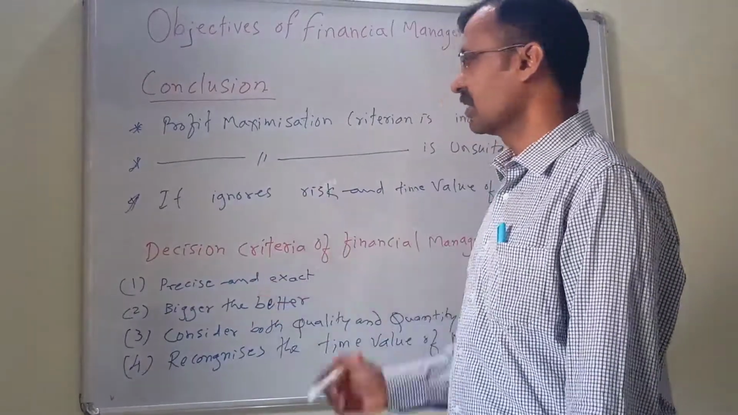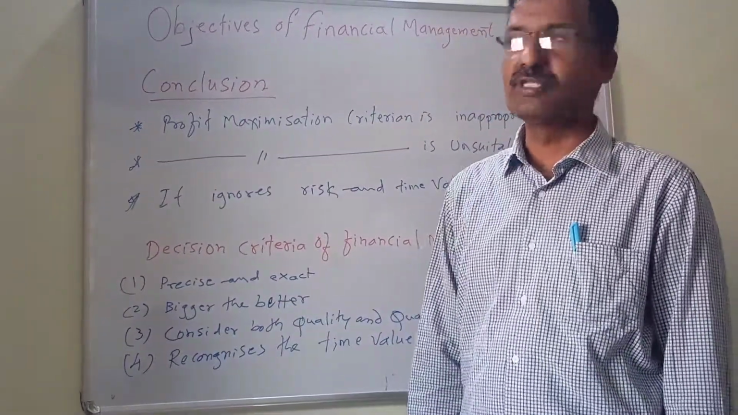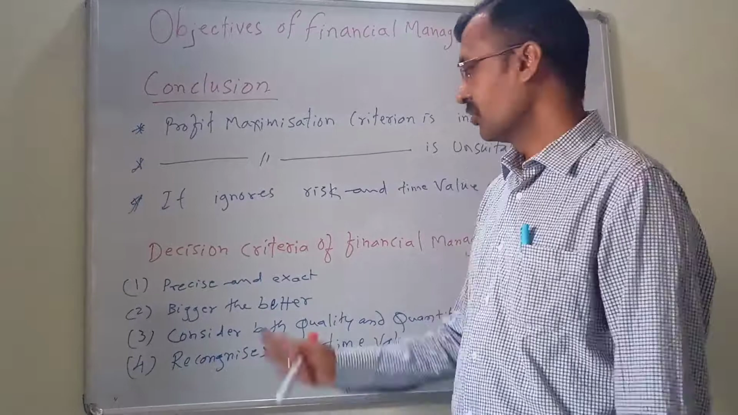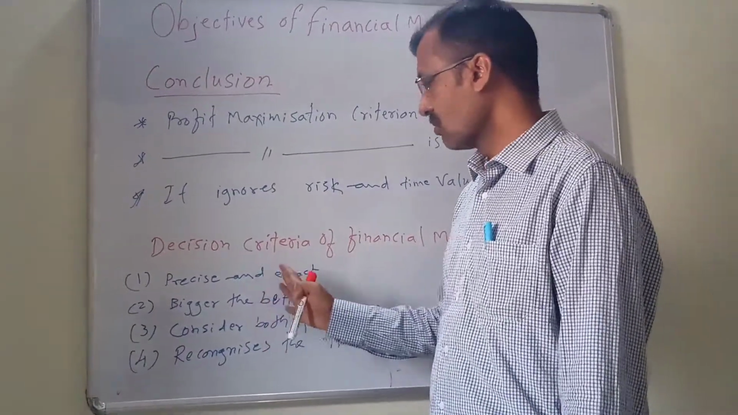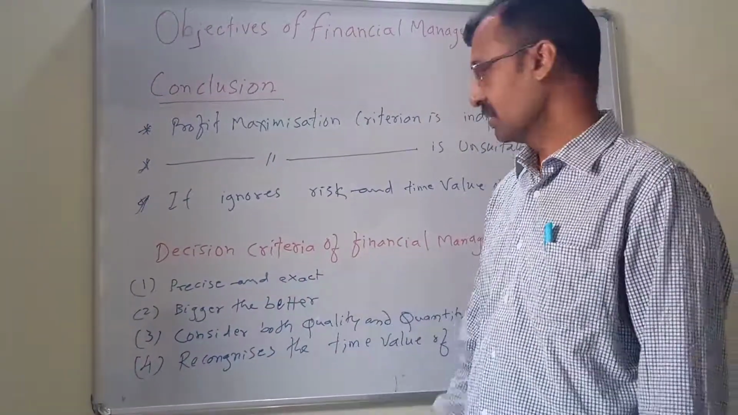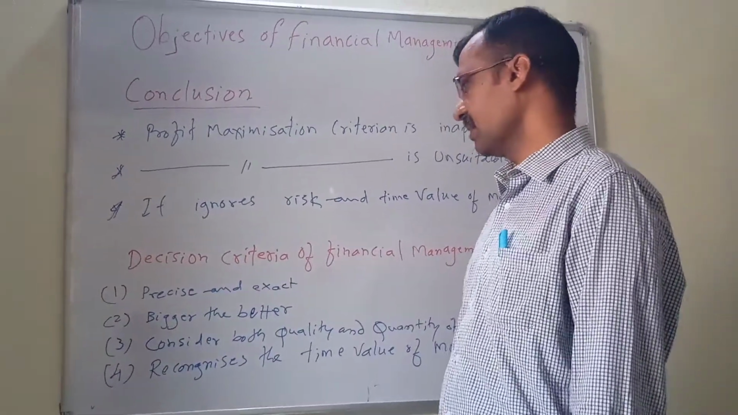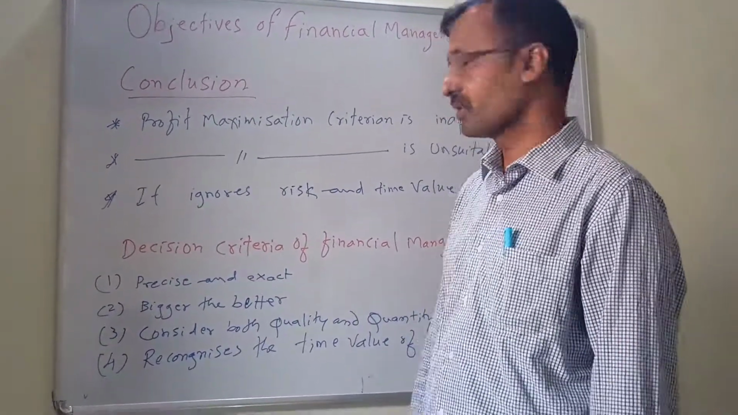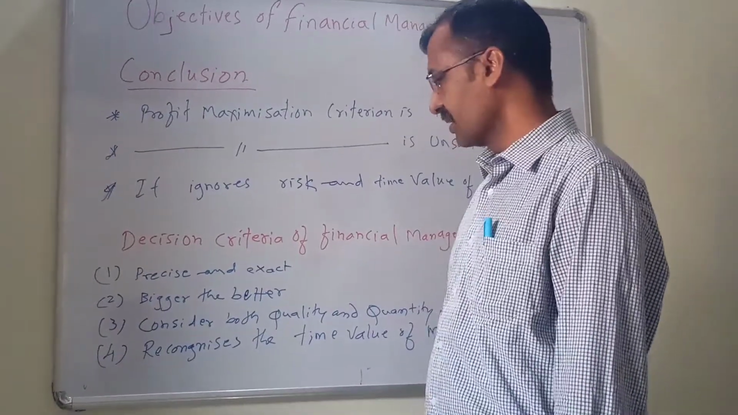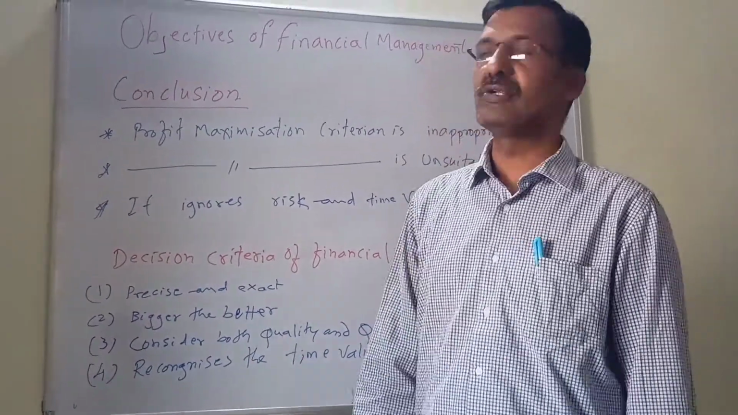So we can go to the other objective, that is the wealth maximization objective, which will take into consideration all these 4 important criteria: precise and exact, bigger the better, considers both quality and quantity of the benefit, and recognizes the time value of money. In the next